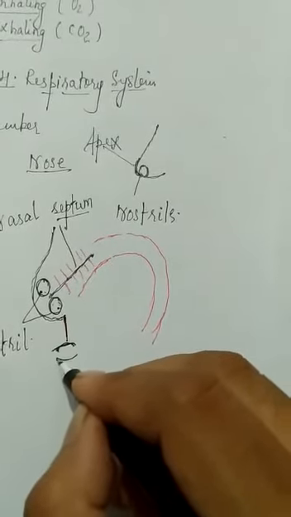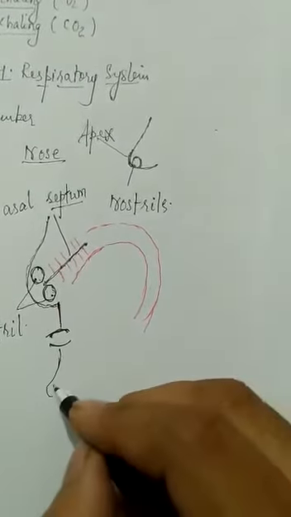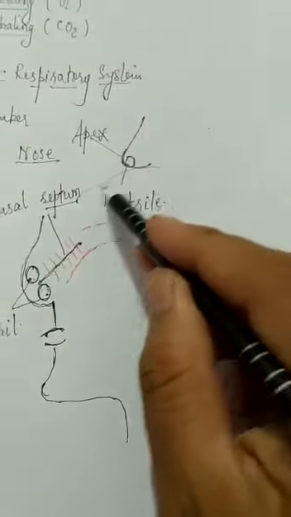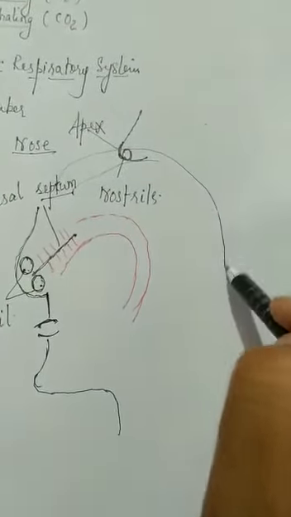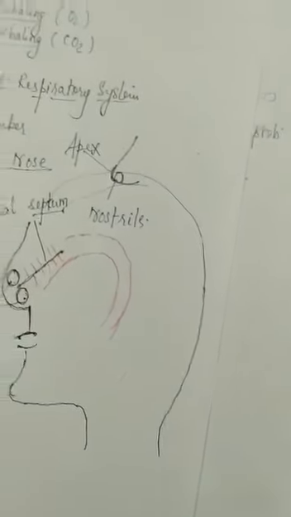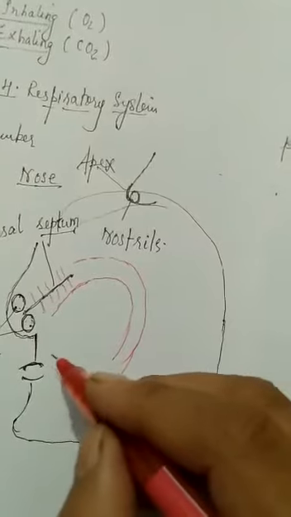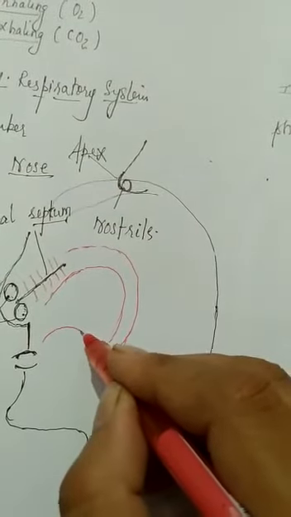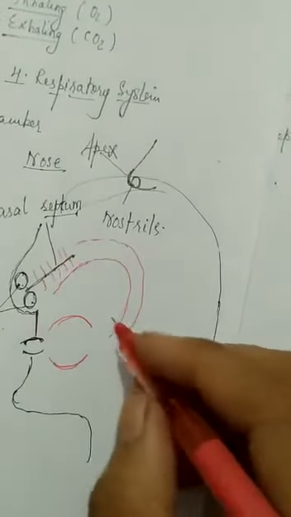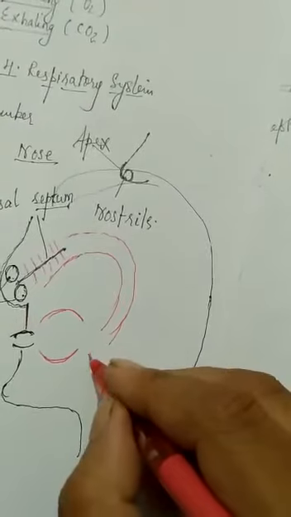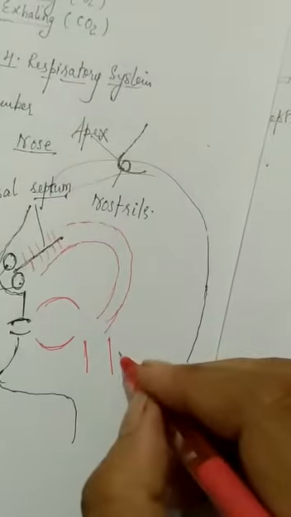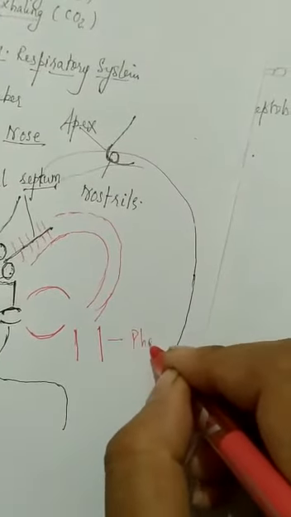These are the lips, and this is the chin, and this is the head region I am drawing. This is the mouth region, and the upper jaw is here and the lower jaw is on this side, right? Now this nasal chamber opens into a region which we call the pharynx. This is the pharynx region.